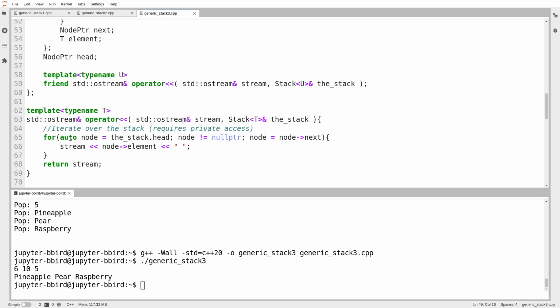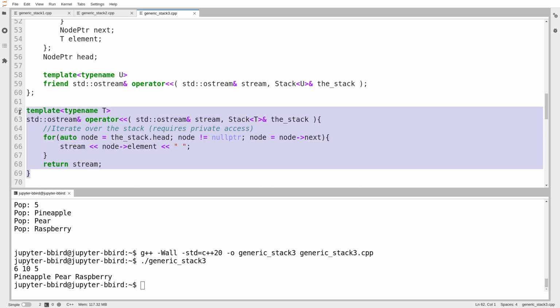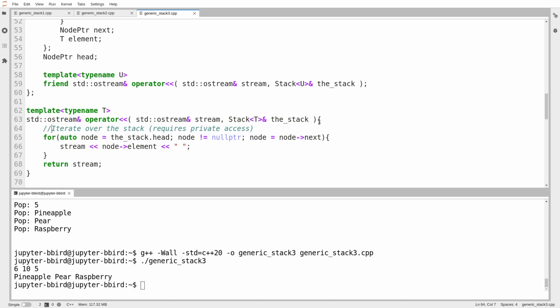What isn't shown here that's actually a little bit more scary is that the node type is private. So if I want to work with pointers to node, which are being concealed by this auto, I need to know about the node type. And if I'm outside the class and the node type is private, that means I need private access. So not only does this operator have to have a template directive attached to it, the operator has to be a friend of the class, because the operator isn't allowed to live inside the class, which is the normal way you give private member access to an operator. I can't do that because the operator doesn't take as its left operand a stack. So if I want the operator to have private member access, the only option is a friend directive.